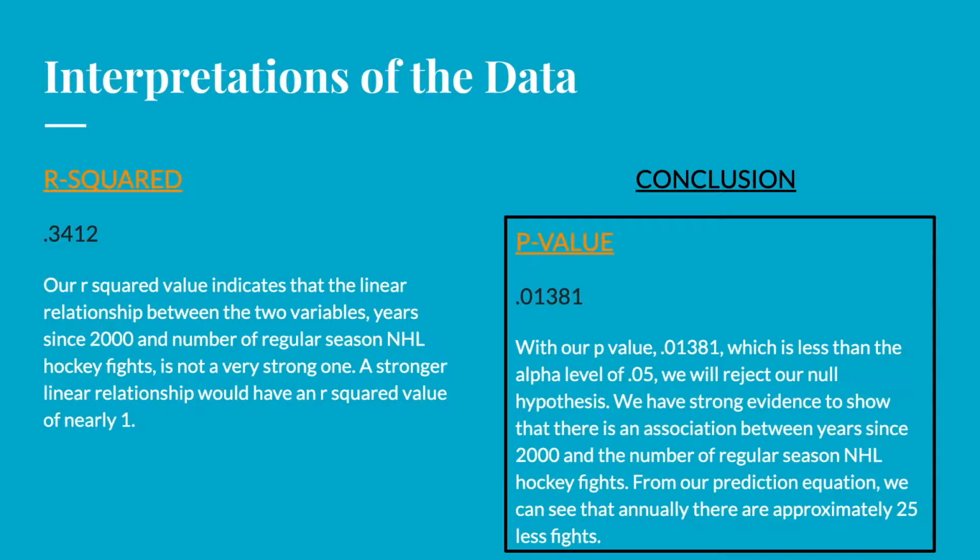And our conclusion based off of our p-value. With our p-value of 0.01381, which is less than the alpha level of 0.05, we will reject our null hypothesis. We have strong evidence to show that there is an association between the year since 2000 and the number of regular season NHL hockey fights. From our prediction equation, we can see that annually there are approximately 25 less fights.